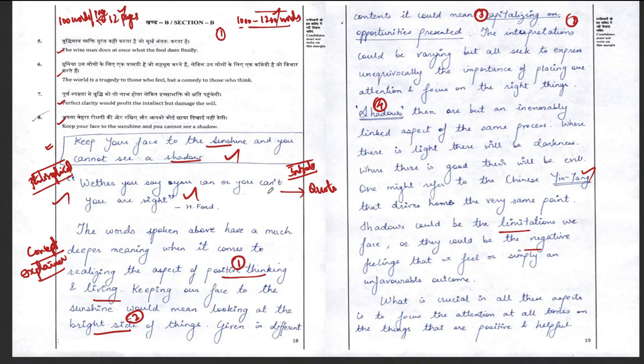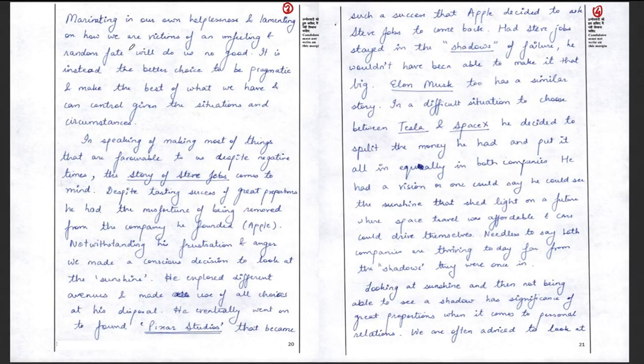Then what he is doing, students, is that he has finished this paragraph. What is crucial in all aspects is to focus our attention on all the things that are positive and helpful. Okay, fine. Then he says, and this particular wording is not very clear, "In our own helplessness and lamenting on how we are victims of unfeeling and random fate will do no good. It is instead the better choice to be pragmatic, make the best of what we have, and can control, given the situations and circumstances."